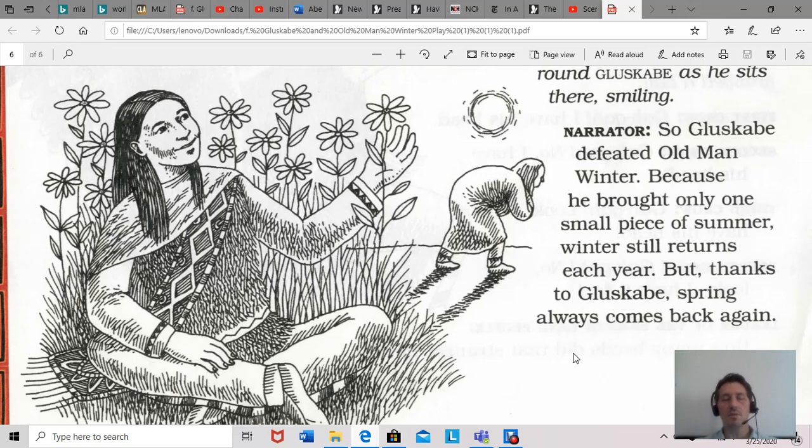So what this story represents is, obviously, the four seasons. And this is the Abenakis' way of understanding how they had the four seasons. So you had Old Man Winter bringing the winter, and then Gluskabe returning with his summer stick, and so it takes time.